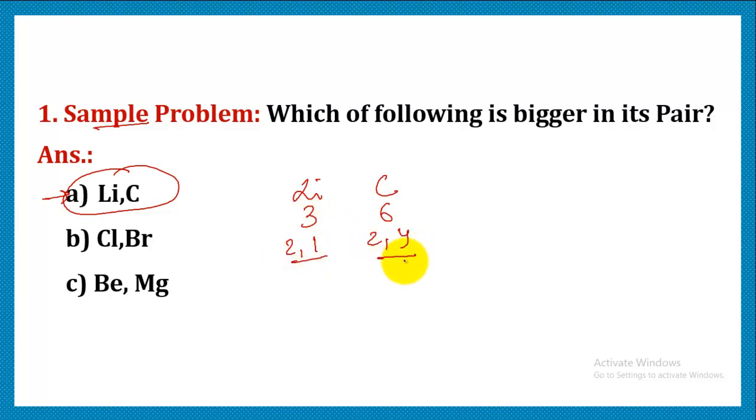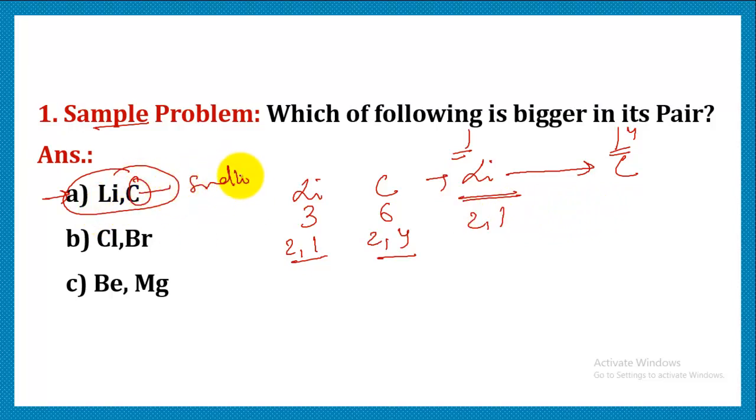They both possess 2 shells. That means they are members of the same period. But lithium is placed here because its valence electron is 1, so it belongs to the first group, and carbon belongs to the 14th group, but they belong to the same period. And we know that when we move along the period, every time a new electron is added to the same shell, due to which the nuclear charge increases and size decreases. So out of these two, carbon is going to be smaller and lithium will be bigger in size due to comparatively less nuclear charge.